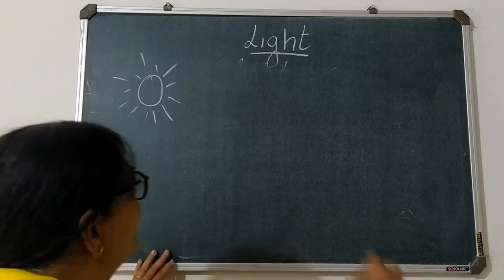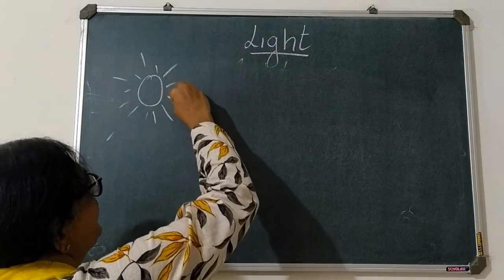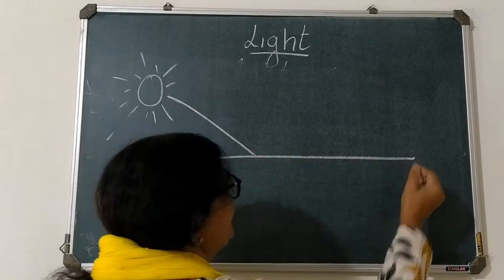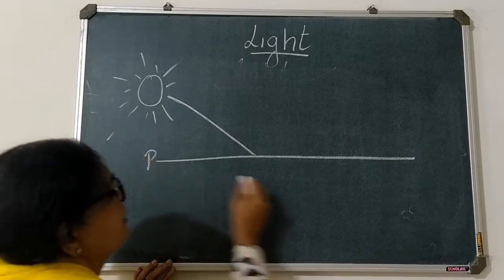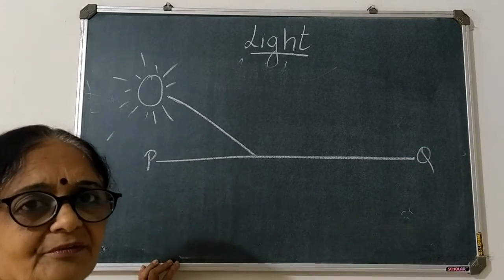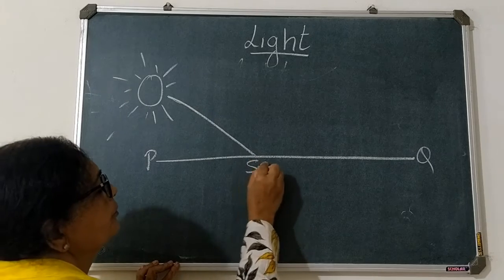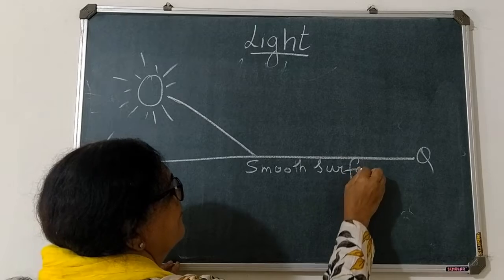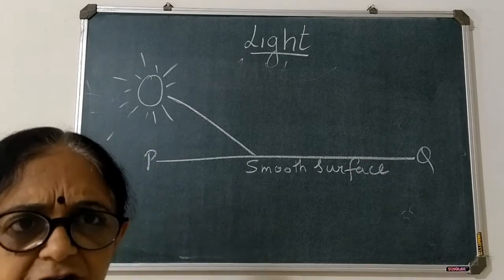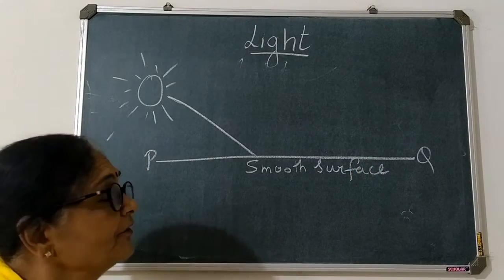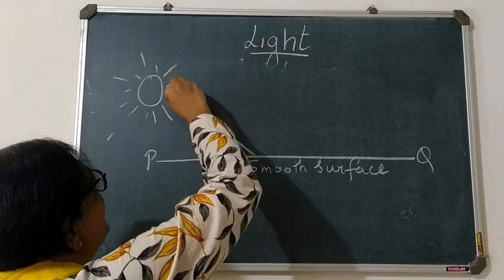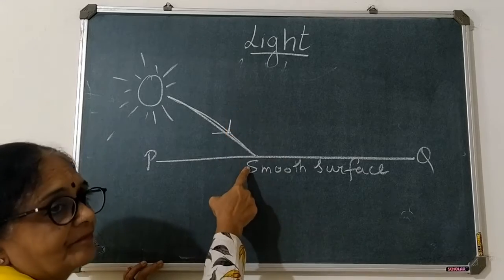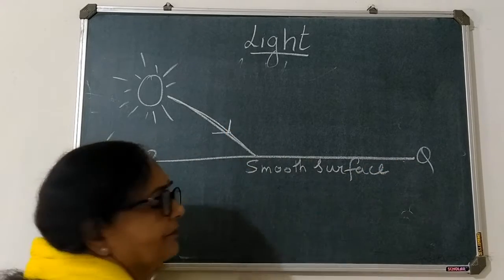Okay. So suppose a ray of light from the sun is striking any surface. Okay. Consider this PQ as one surface, which is a smooth surface. It can be rough also, it is not like that. Okay. So suppose the ray of light from the sun strikes any surface.